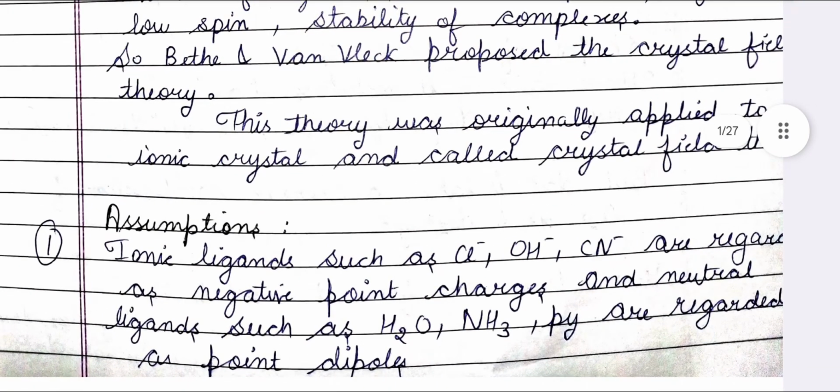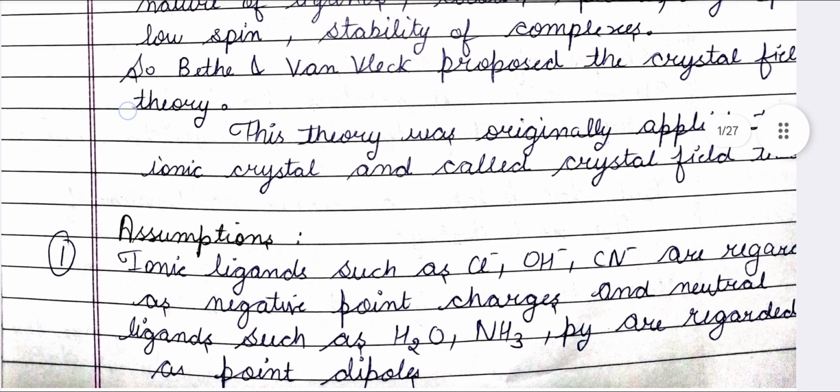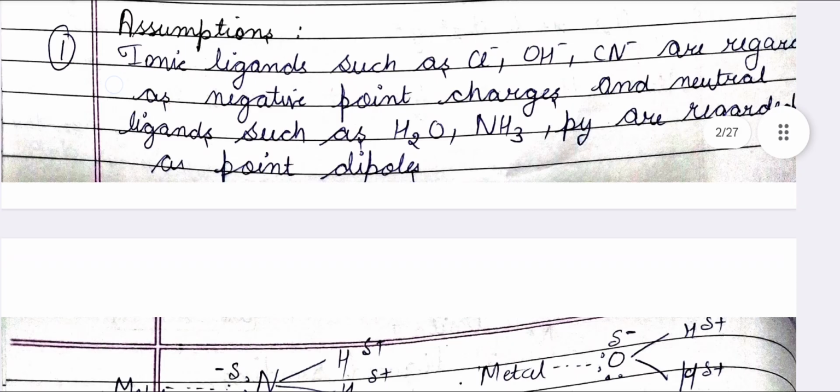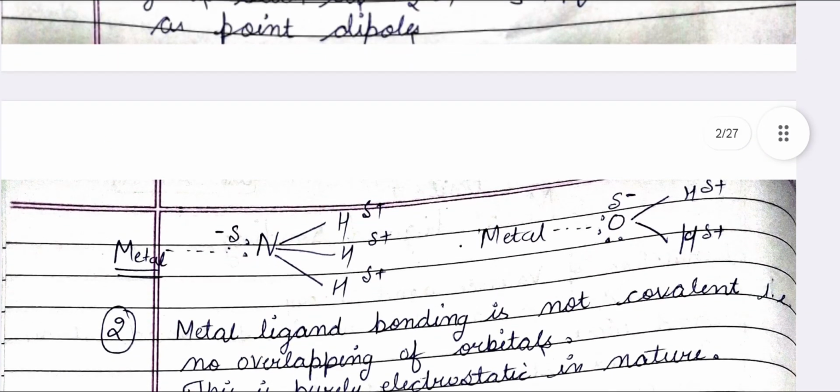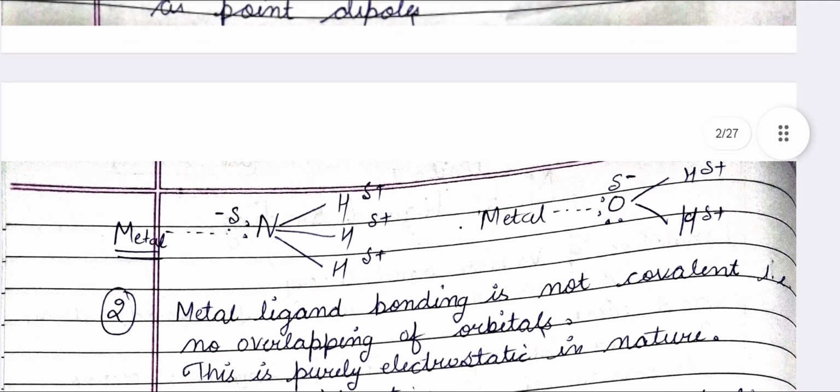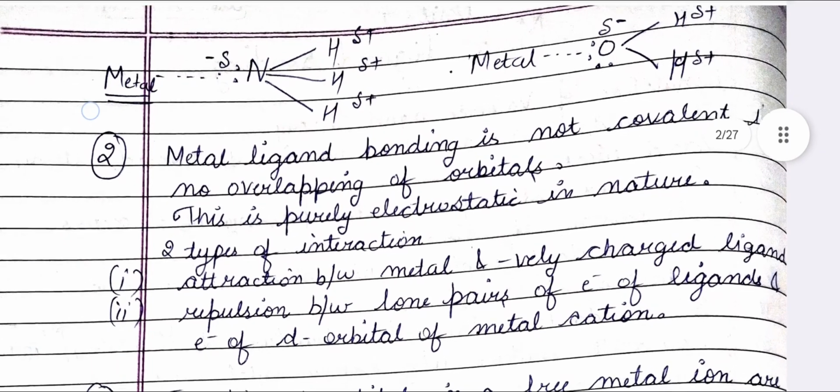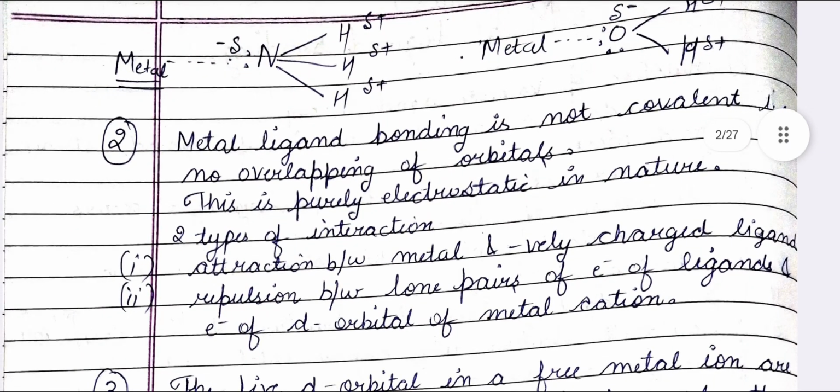Assumptions. Ionic ligands such as Cl-, OH- are regarded as negative point charges, and neutral ligands such as H2O and NH3 are regarded as point dipoles. So the interaction between metal and neutral ligands is like shown in the diagram. Metal ligand bonding is not covalent, so no overlapping of orbitals. This is purely electrostatic in nature.